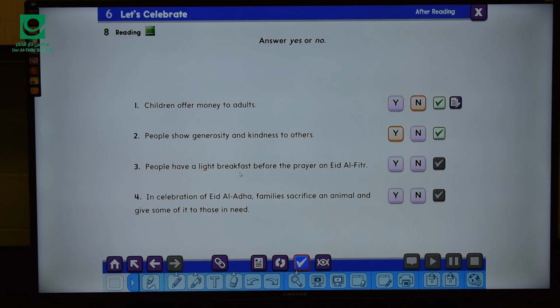3. People have a light breakfast before the prayer on Eid al-Fitr. Yes or no? Of course, yes. 4. In celebrations of Eid al-Adha, families sacrifice an animal and give some of it to those in need. Is it yes or no? Exactly, it's yes.